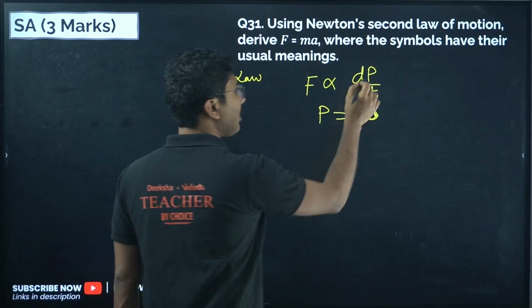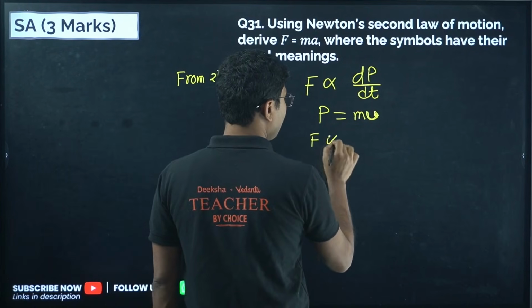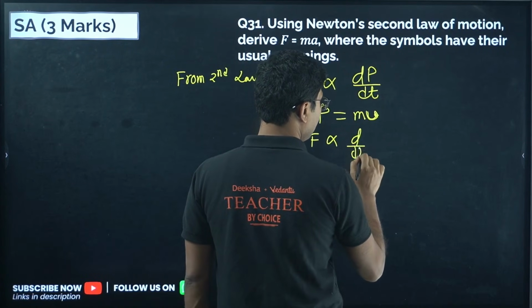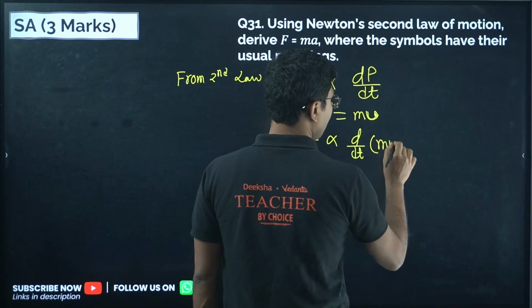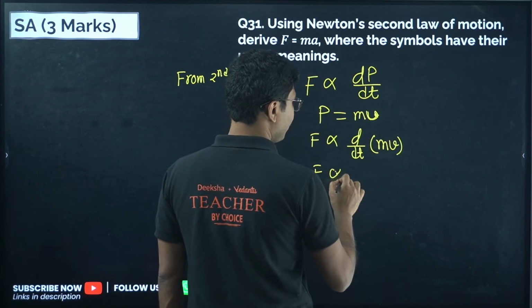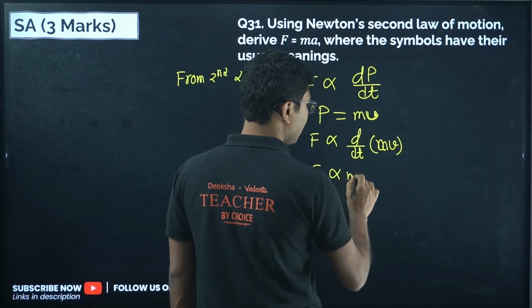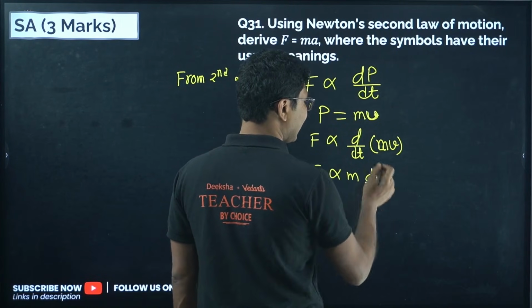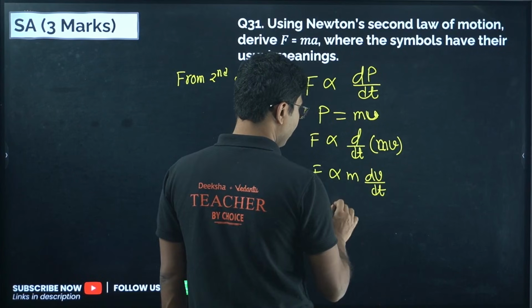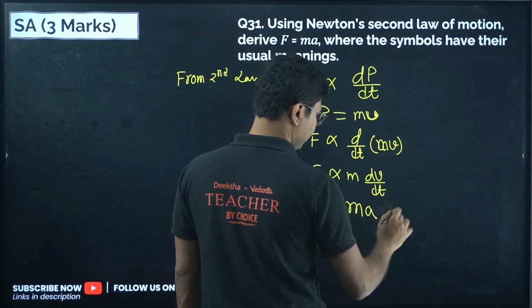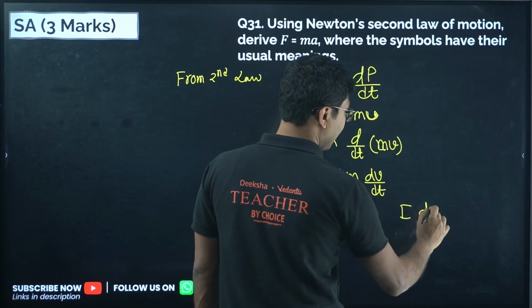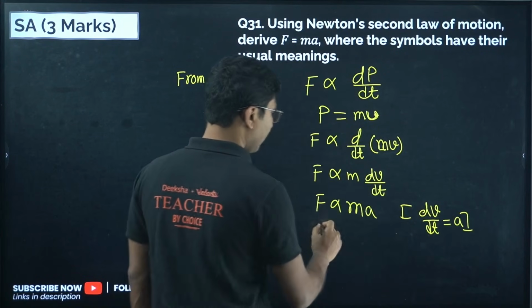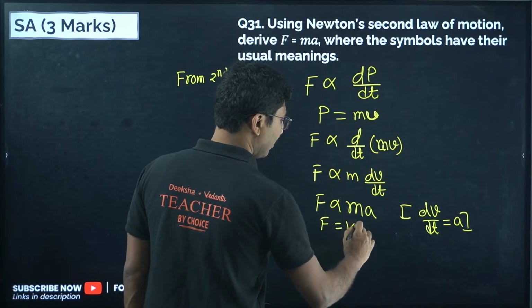Now we have to put this value back over here. So F is proportional to d by dt of mv, or F is proportional to m dv by dt, since mass is a constant and comes out. So F is proportional to m into a. Here dv by dt is the rate of change of velocity, that is nothing but acceleration. Or F equals to k into ma.